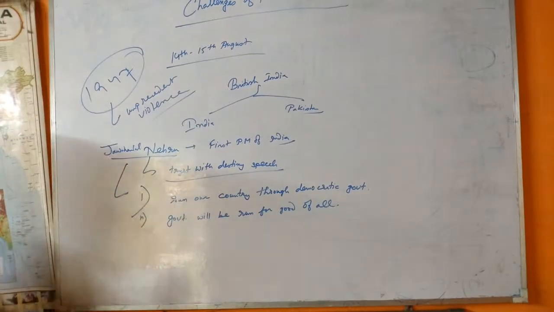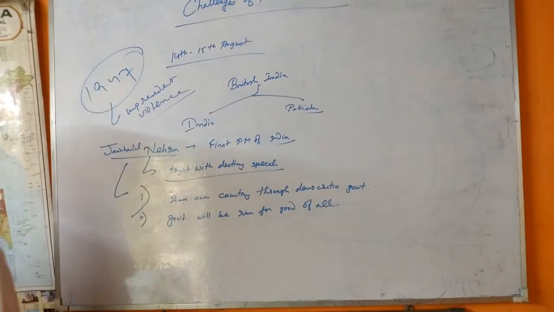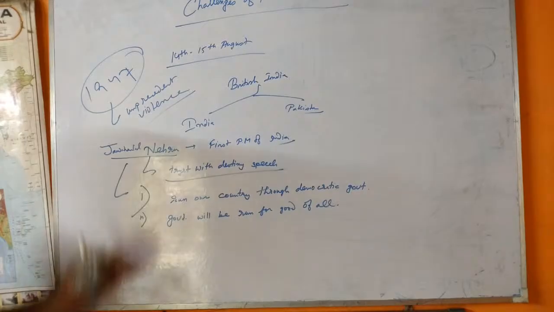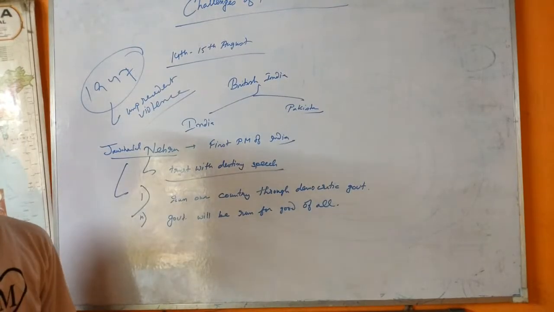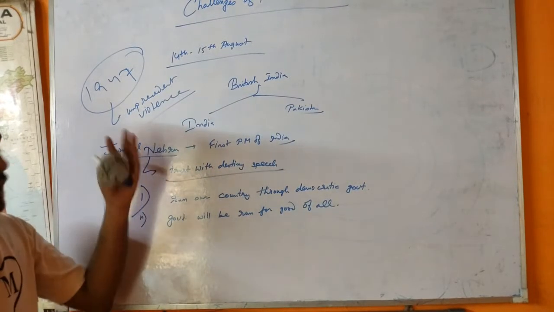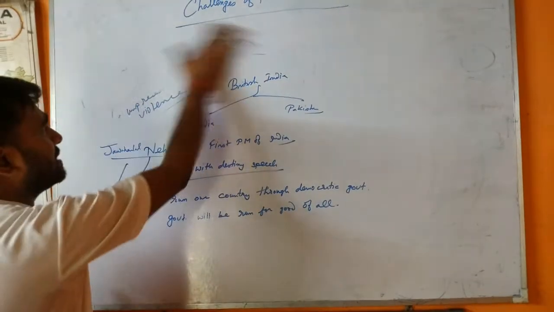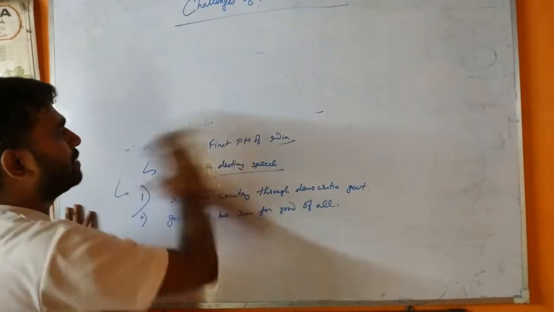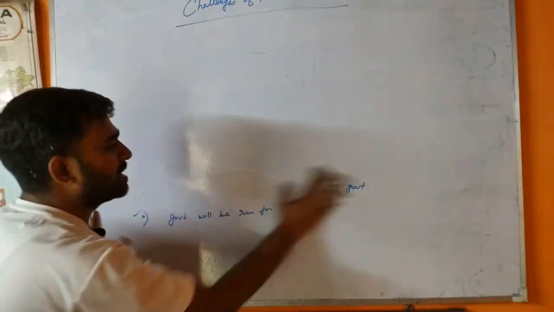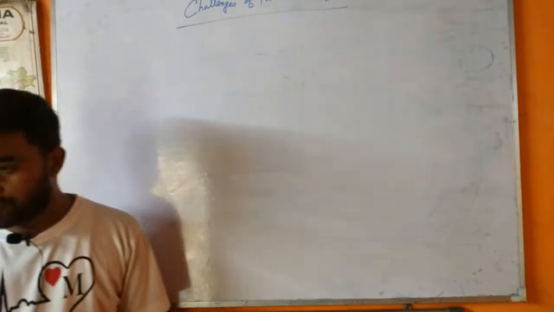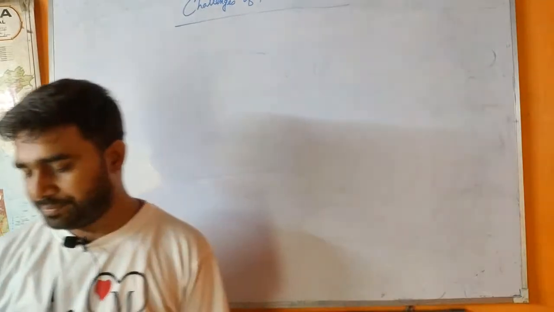Now we are going through the three challenges of nation building. Before we state the three challenges of nation building, we are going to read some quotations of great leaders. We are telling these quotations in English and Hindi both. You have heard of Mahatma Gandhi, who is known as the father of our nation.